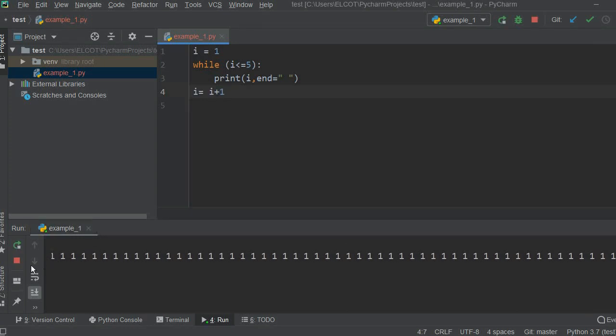So we have to update I's value. Here you have to give this statement inside the while loop only, and you should not give this statement outside the while loop. You should give the statement inside the while loop. So this is a simple example for while.